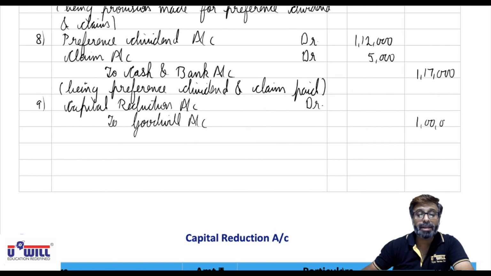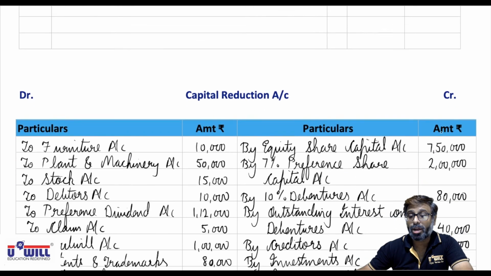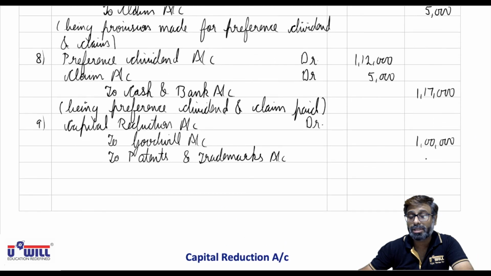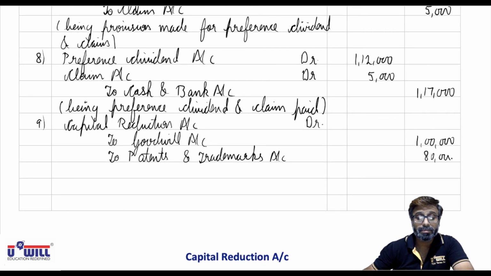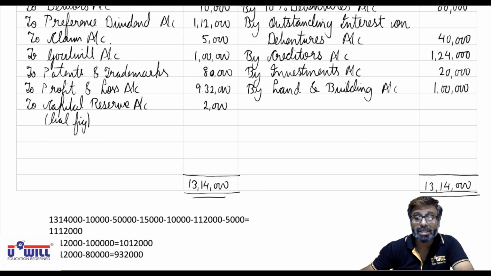To patents and trademarks account 80,000. To profit and loss account 9,30,000.